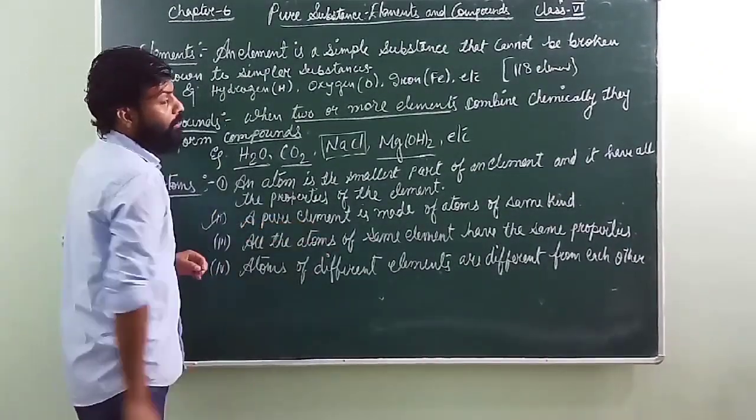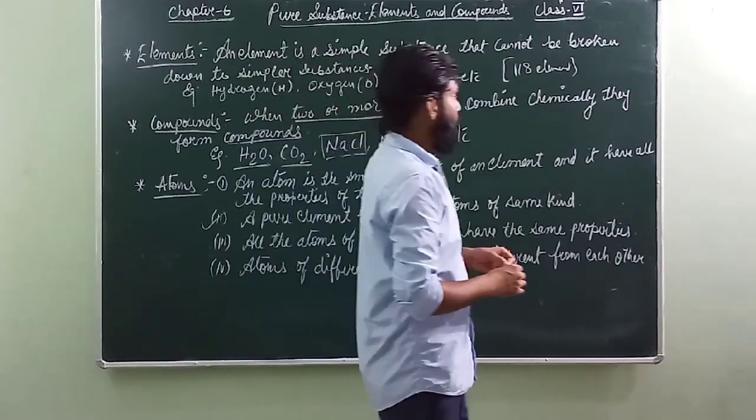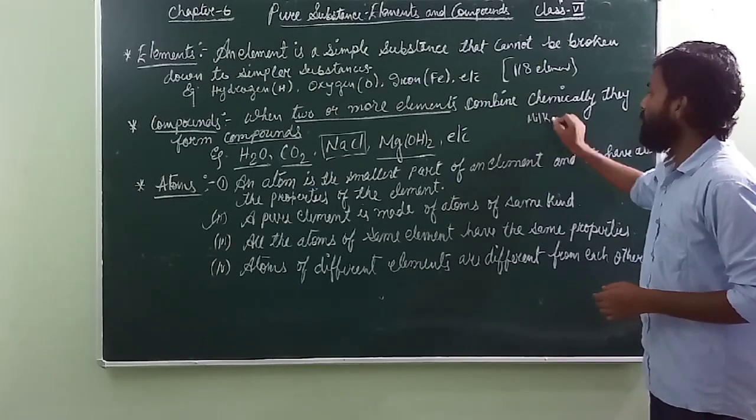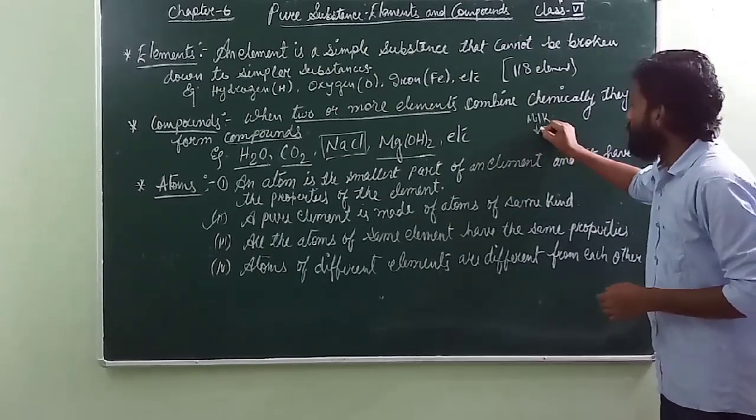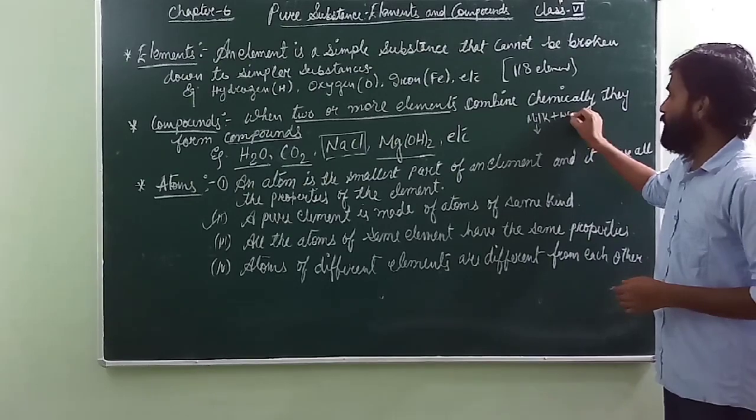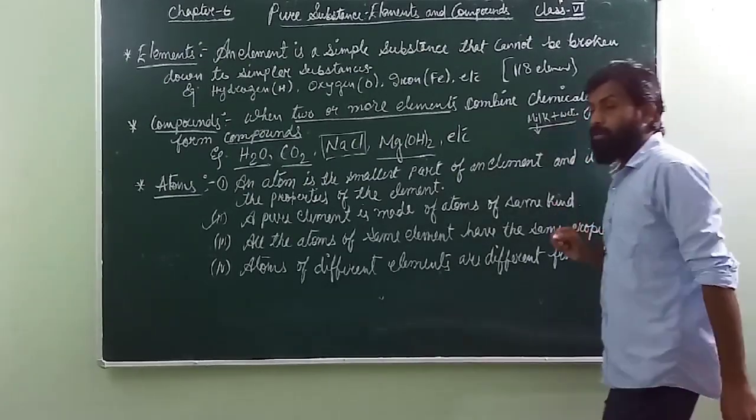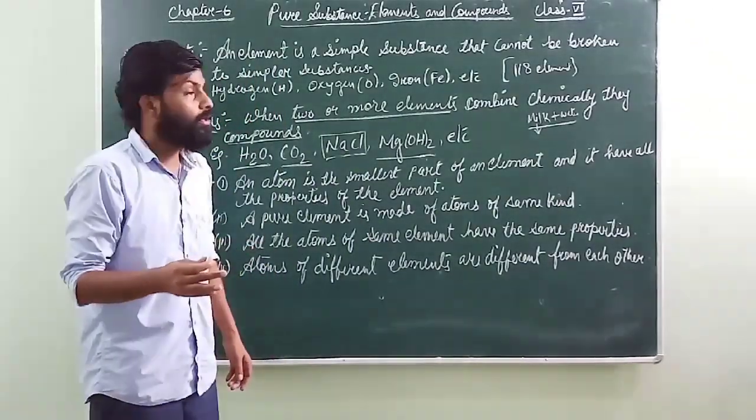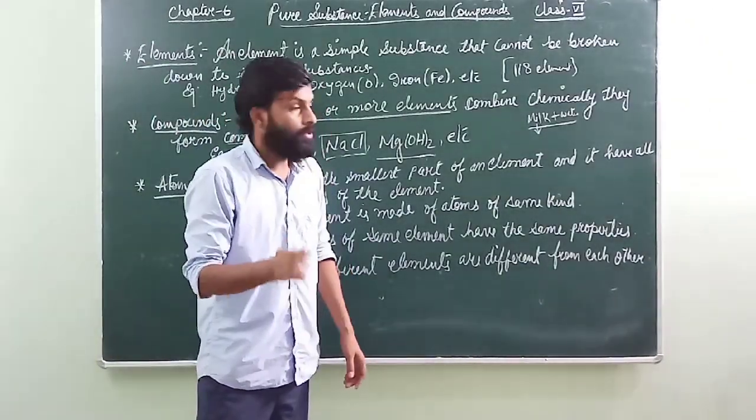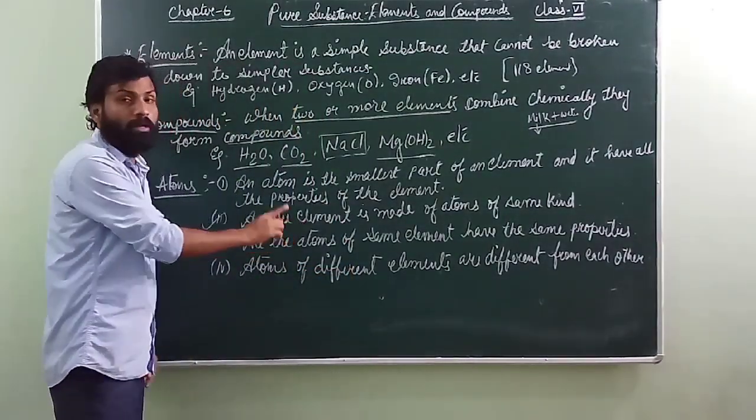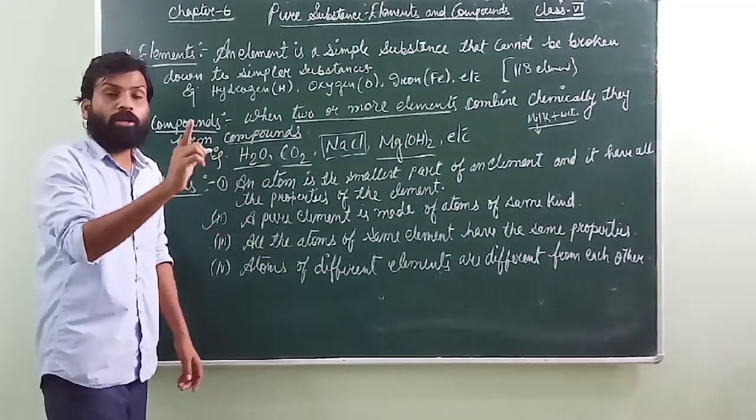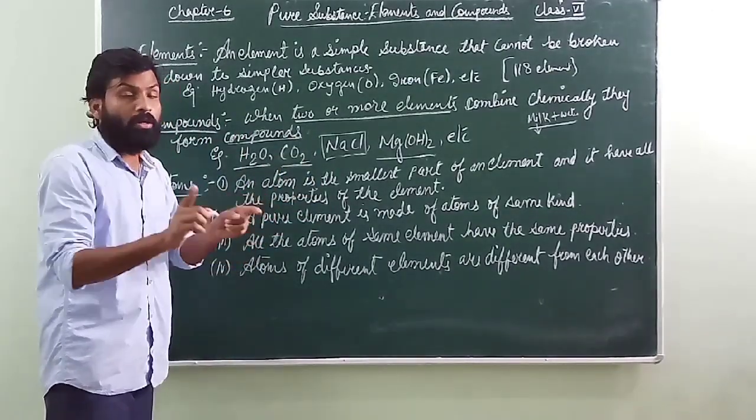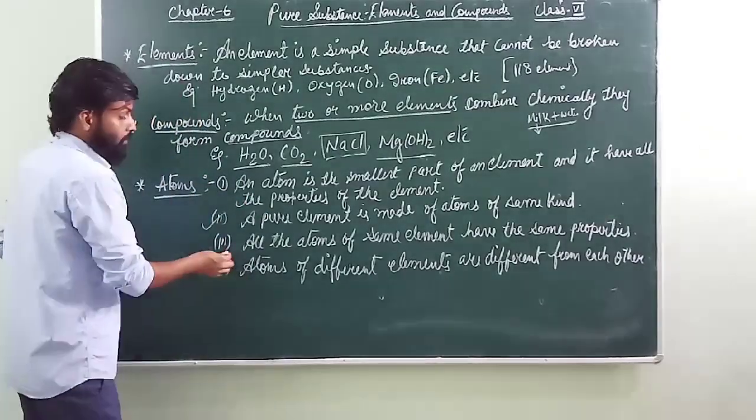Number two: a pure element is made up of atoms of the same kind. It's very simple to understand. Take milk, just as an example. If I add water to the milk, will you say it is pure milk? We will not, because we have added an extra amount of water. But if I don't add water, then I can say it is pure milk. Similarly, if you want to make a pure element, we need atoms of the same kind. You cannot mix different atoms and say it is a pure element. It should be the same atom to form a pure element.